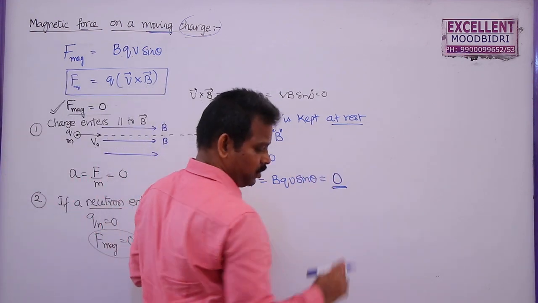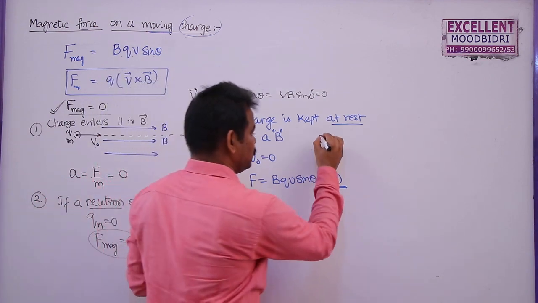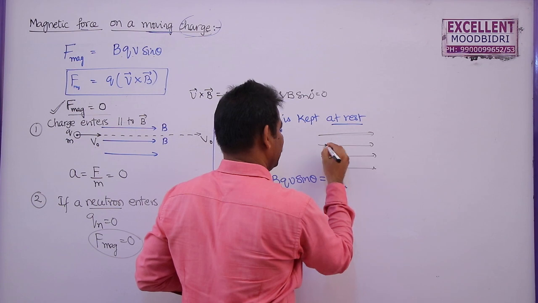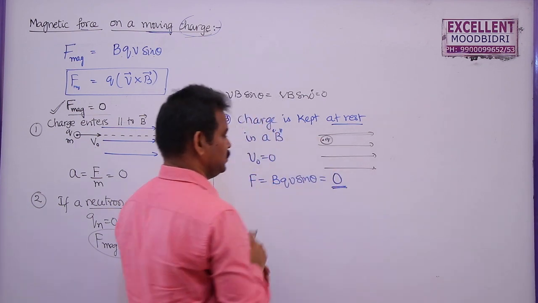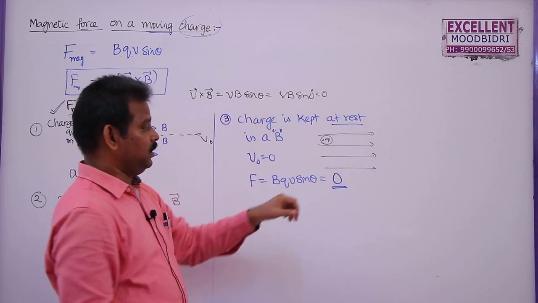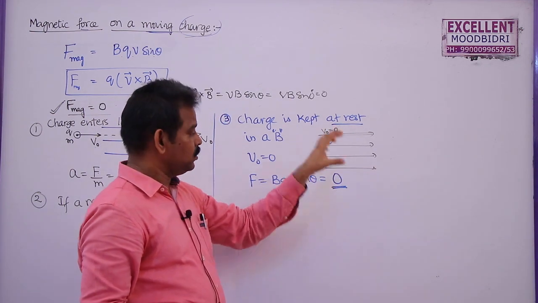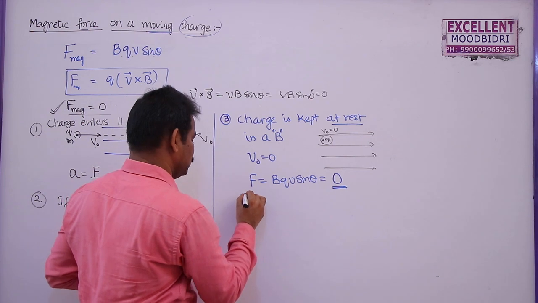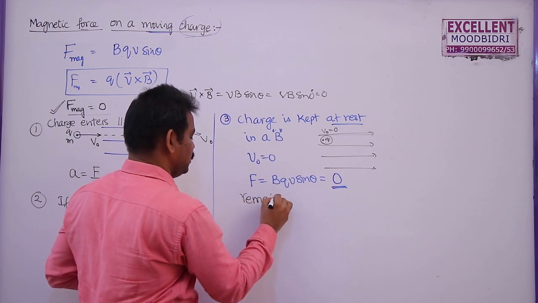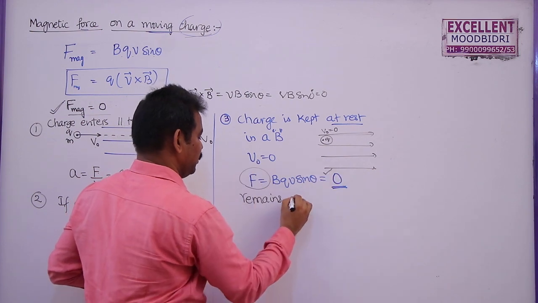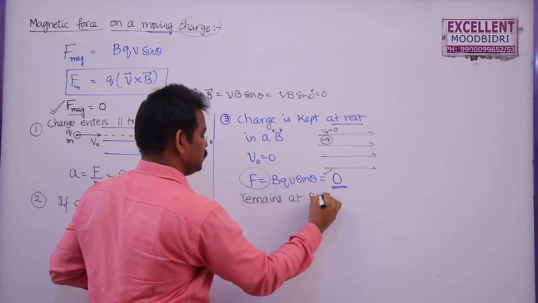That means if you take a magnetic field here, this is the magnetic field, and a charge is placed here at rest. As the velocity of this charged particle is 0, it will not experience any force. It remains at rest only. Force is 0, remains at rest.